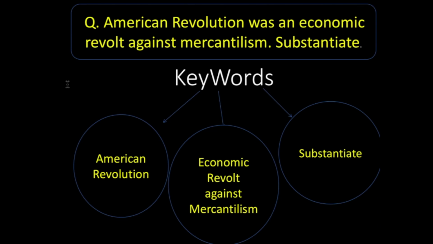So friends, this particular question was asked in GS paper 1 2013 examination of civil services. It was asked in the section of world history. The question is, American Revolution was an economic revolt against mercantilism. Substantiate. So UPSC has a unique habit of asking easy topics, yet in a sense that you have to have some specific knowledge about that particular question or topic.